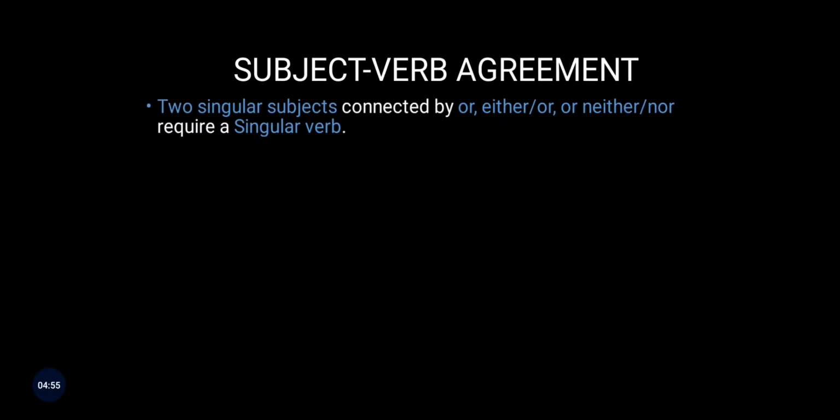Two singular subjects connected by or, either or, neither nor require a singular verb. So first in this rule we have to check two things. First, are these subjects connected by or, are they connected by either or, or are they connected by neither nor? Once this is satisfied, then we have to see whether both the subjects that are connected are singular or not. If these two criteria are fulfilled, we will use a singular verb. So let's see examples.